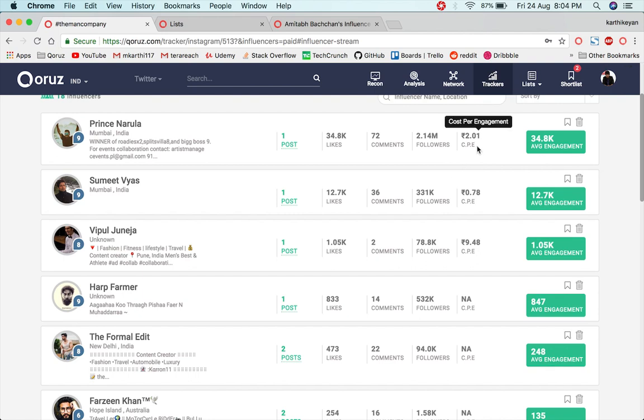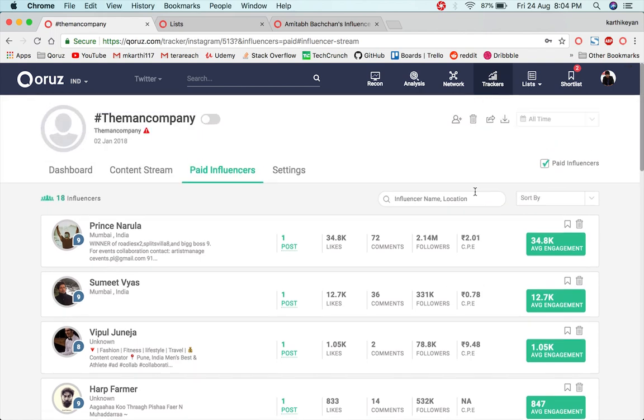So it will give you an idea about the best influencers in terms of cost per engagement and the worst influencers in terms of cost per engagement. You could notice here that Prince Narula is not that good of an influencer when it comes to cost per engagement when compared to Sumit Vyas, who has a lesser cost per engagement as well. So in short, the campaign analytics, or the campaign reporting part of Chorus, will give you insights about a particular influencer campaign specific to metrics of influencer marketing as such.